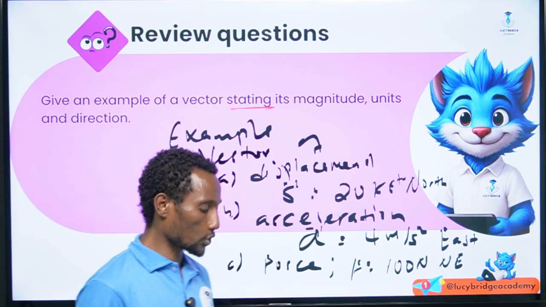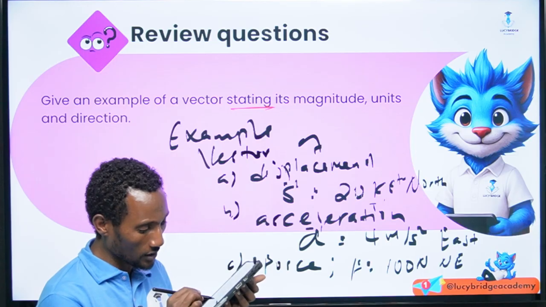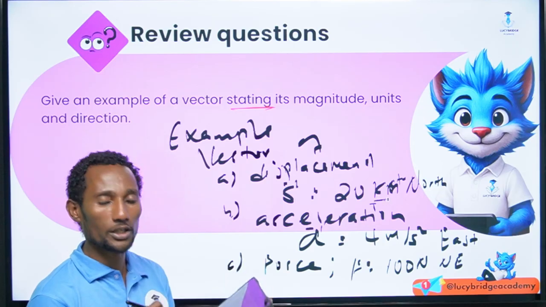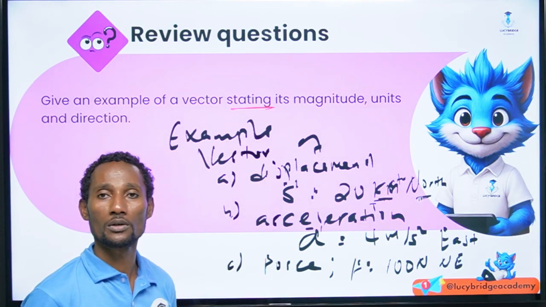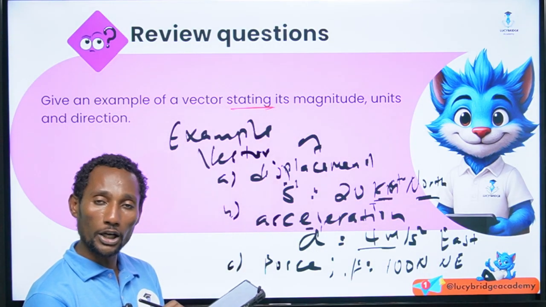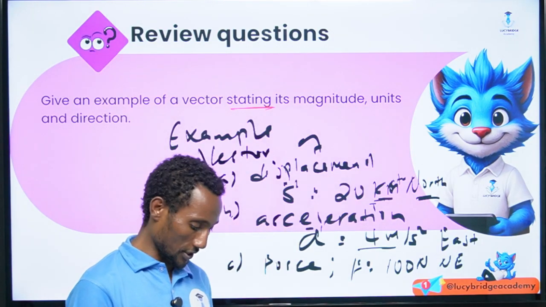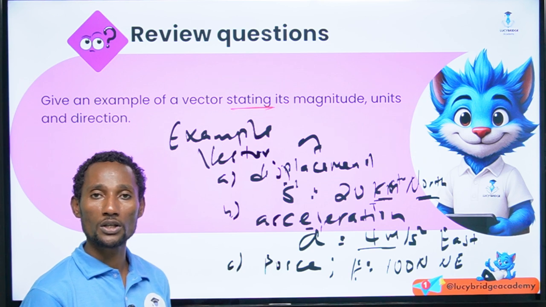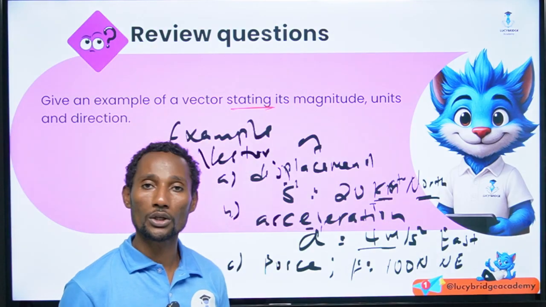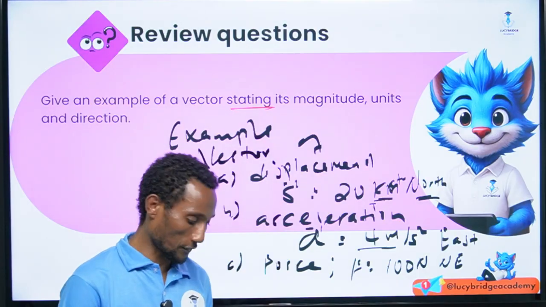So by having this, you can give a given vector having a magnitude 20, and the unit here is kilometer, and the direction is what? North. Whereas here, the acceleration has a magnitude for the unit meter per second square, and the direction east. Whereas the force, the magnitude 100, the unit Newton, and the direction north of east. In such a way, you can give different examples.